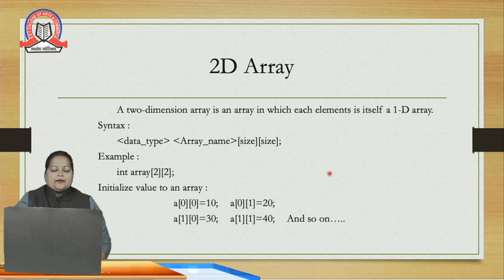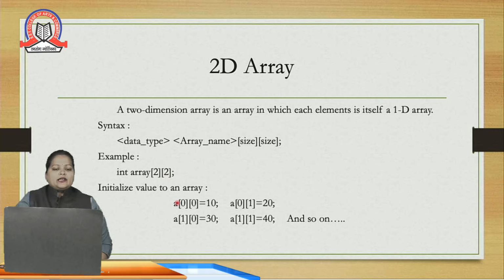Next is the 2D array. A 2D array means array elements are stored in two dimensions, that is, in rows and columns. The syntax is again the same, only instead of one size we need to give two sizes: one for row and the second for column. Data type, space, array name, first size for row, second size for column. int arr[2][2] means I am creating a matrix of 2 by 2.